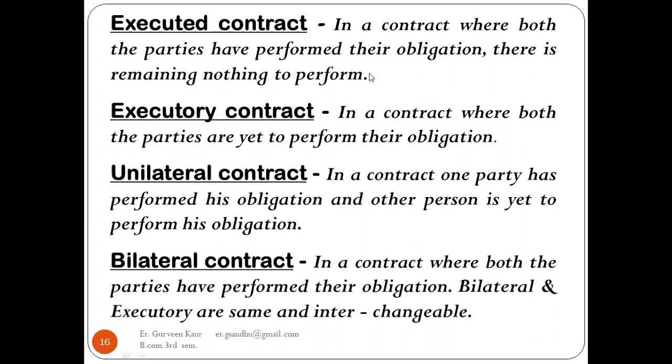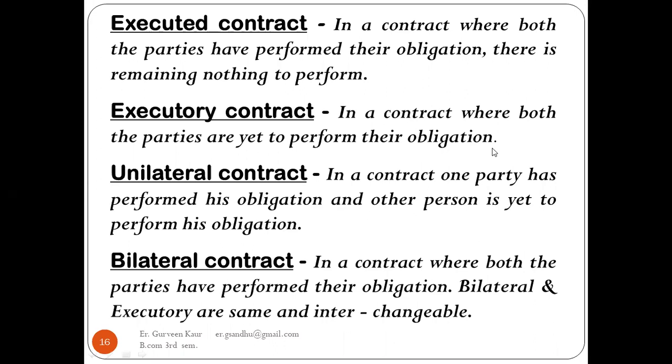Both the parties have done their work. So that is known as the executed contract. Executory contract: a contract where both the parties are yet to perform their obligations.